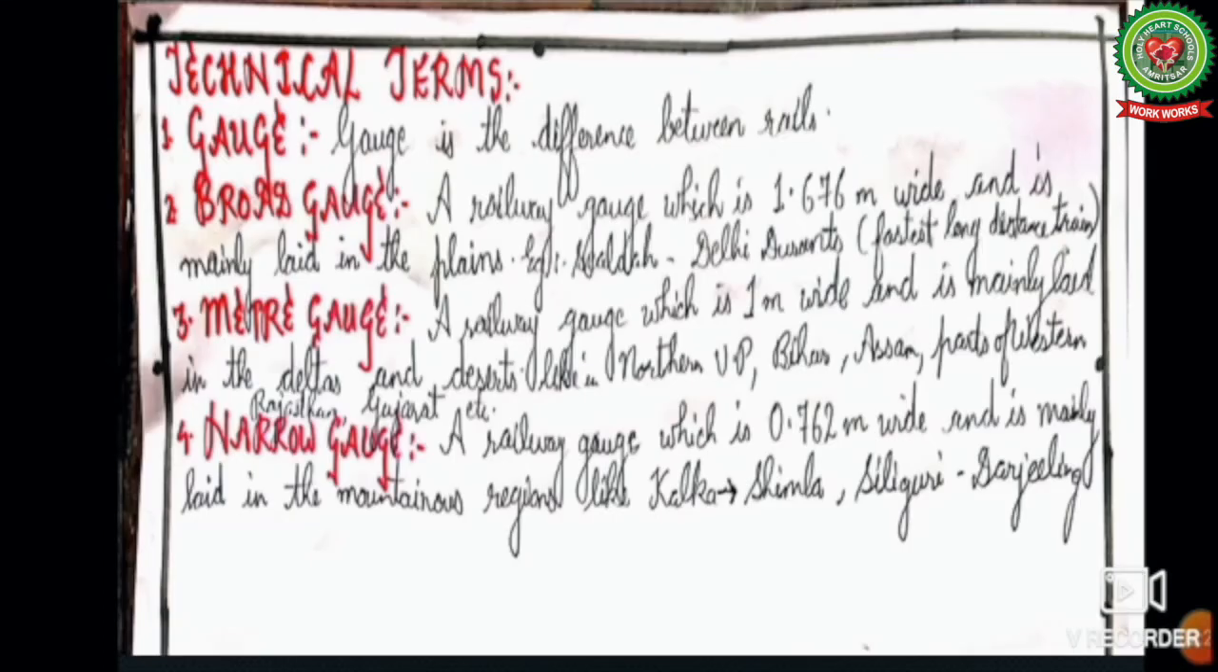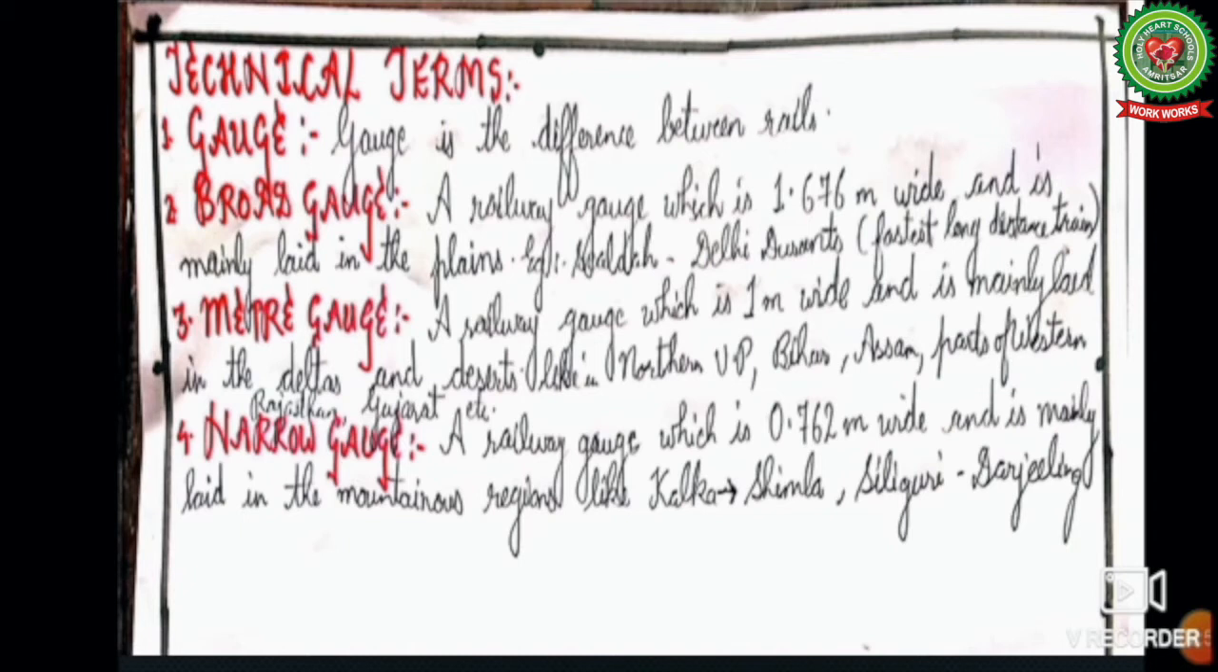Now before proceeding further, let us go through various technical terms which will be covered in today's topic. Number 1, gauge. Gauge is the distance between rails. Number 2, broad gauge. Broad gauge is a railway gauge which is 1.676 meter wide and is mainly laid in the plains. For example, Sealdah Delhi Duronto, the fastest long distance running train.